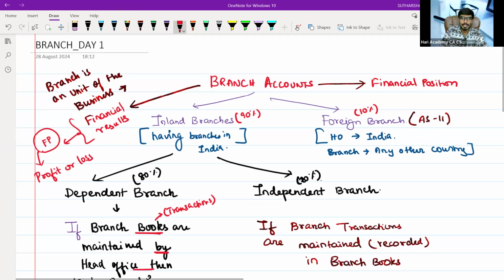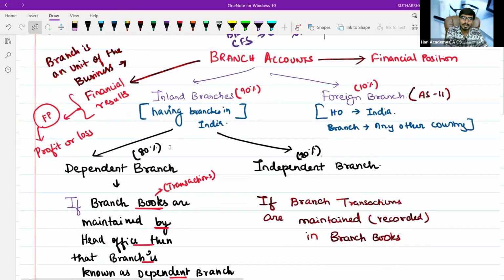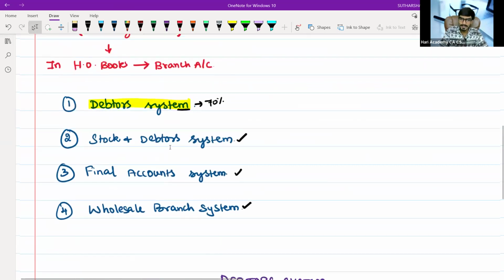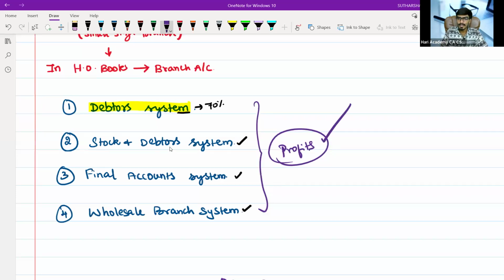Basically, in accounting, you will study only three things. One is P&L, one is balance sheet, and the next one is CFS. What is the CFS? Cash flow statement. These are the three areas which your accounting journey will go through. Coming back, the magic of branch accounts is that in all these methods, your profit remains the same. It will not change.